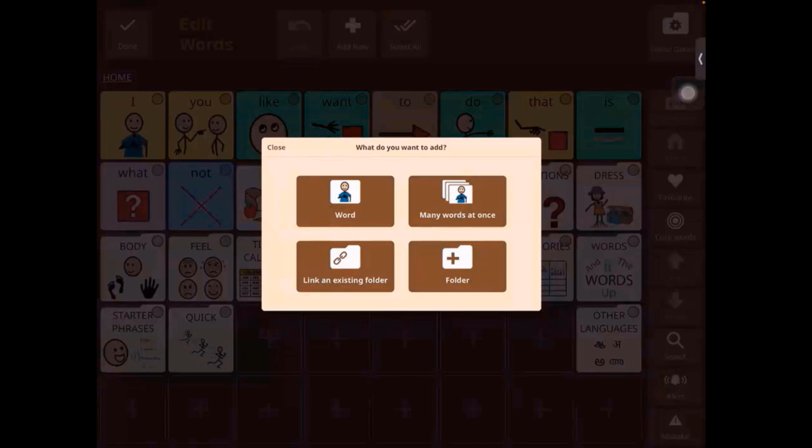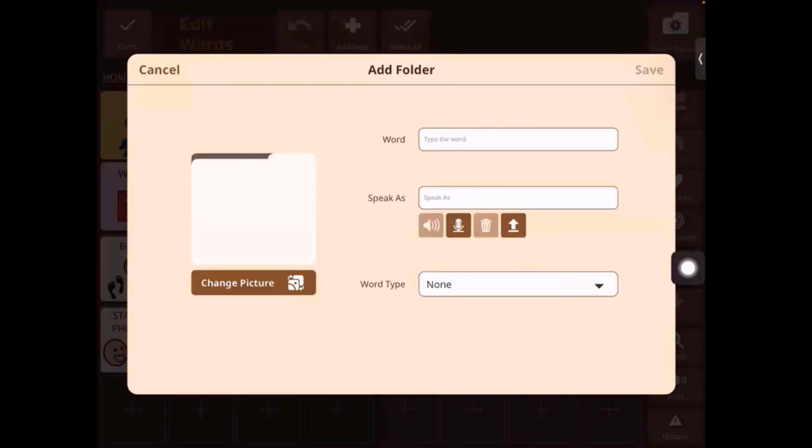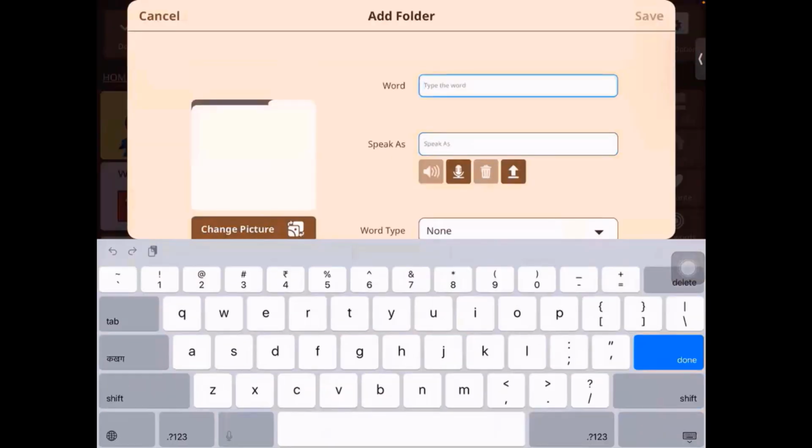All right. So I'm going to now add a folder for McDonald's. I'm going to prepare a folder for when we go into McDonald's and we have to talk about the food there. So we'll go into this screen and here we're going to select folder and then type in McDonald's.